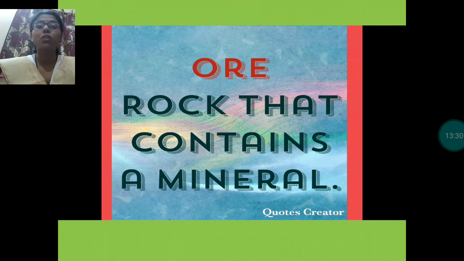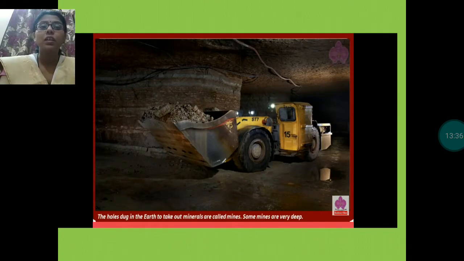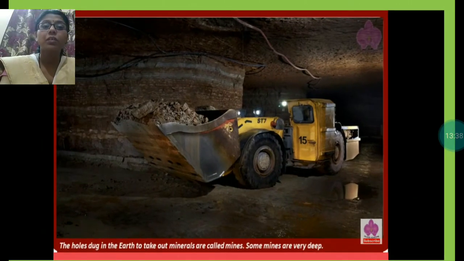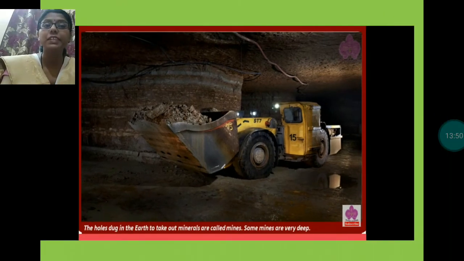This is the definition of ore, that rock that contains a mineral is known as ore. Here you can see this is also a mine. Okay, a mine is a hole dug in the earth to take out minerals. Some mines are very deep also. This is the picture of a deep mine.